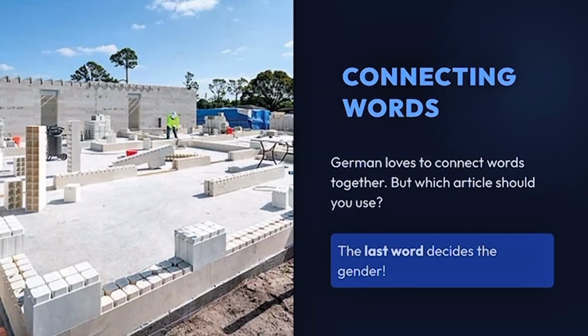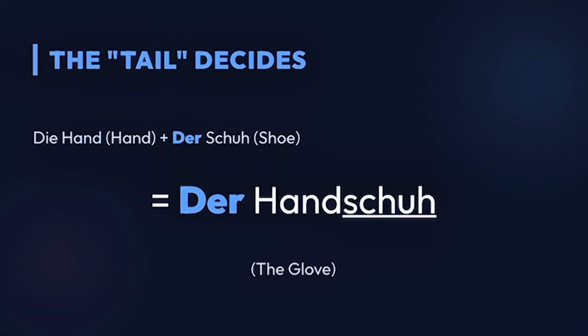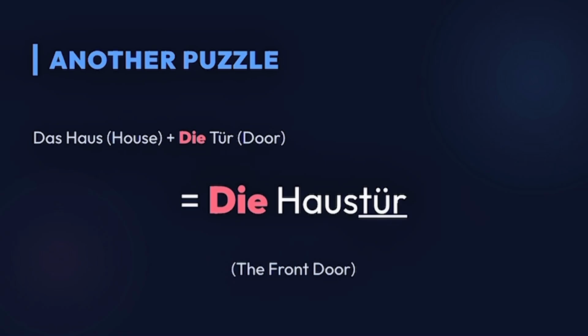Compound nouns, connecting words. German people love to connect words together. But what articles should we use when we have two words that are mixed and we have to write them together? For example, we have die Hand, hand, und der Schuh, shoe. And we will have one word that will be sounded as der Handschuh, the glove. So how can we say when we have to use feminine, masculine, or neutral? Das Haus, house, plus die Tür, door. Die Haustür, the front door.